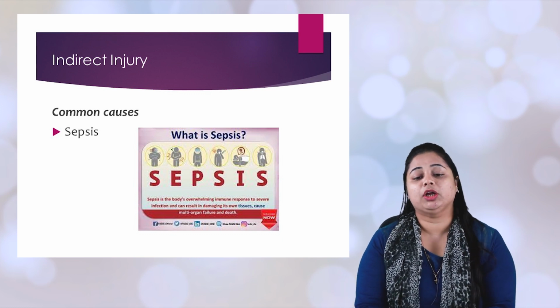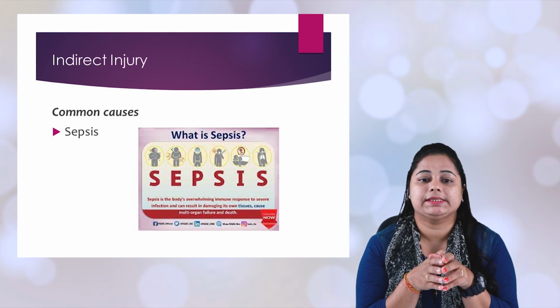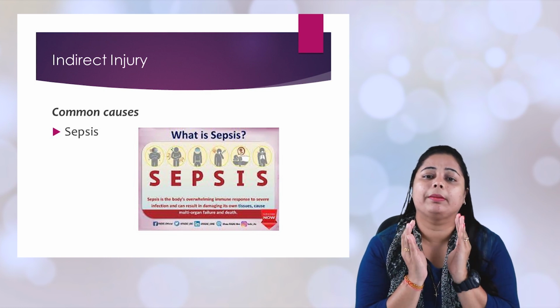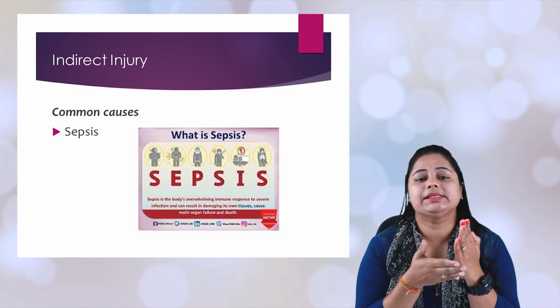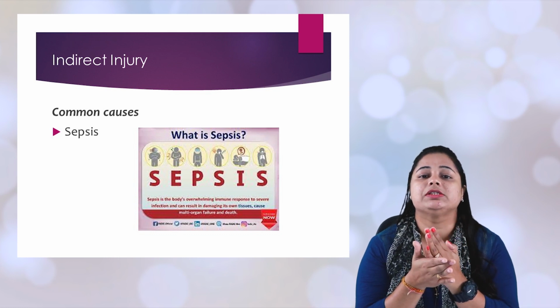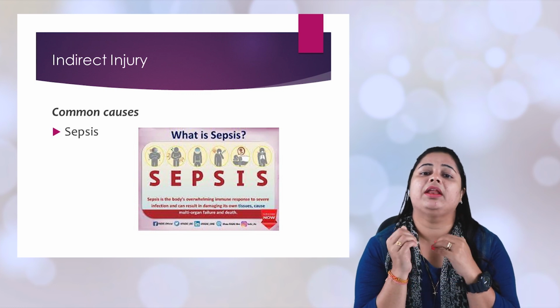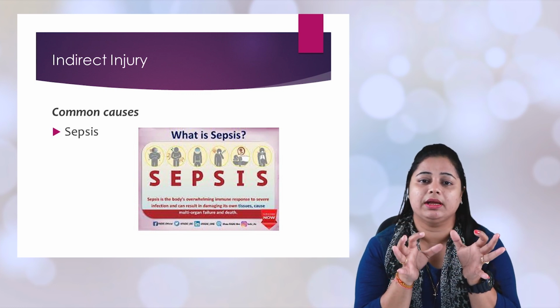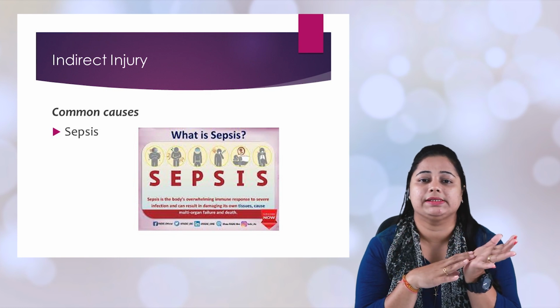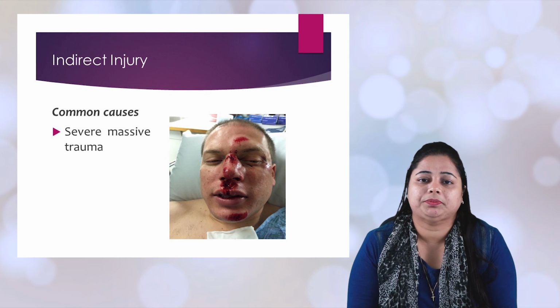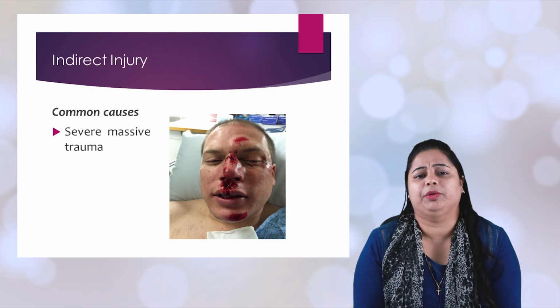In indirect injury, a common cause is sepsis. Sepsis happens when the blood is infected and goes into a worse condition, and when this infection reaches the lungs, it causes ARDS. Another cause is massive trauma. You would have heard about this before.